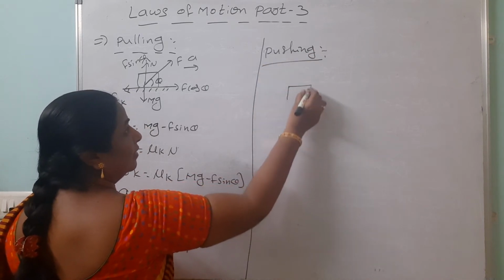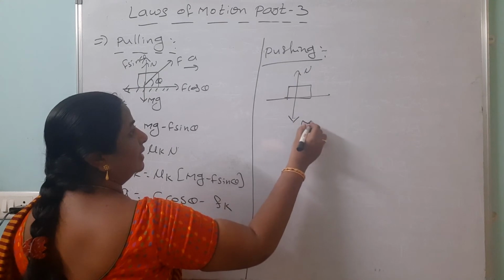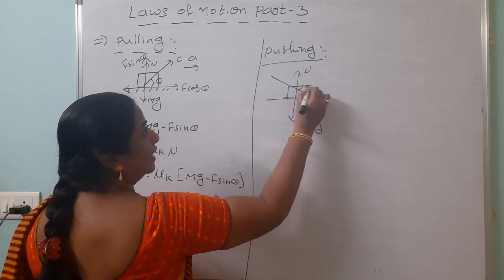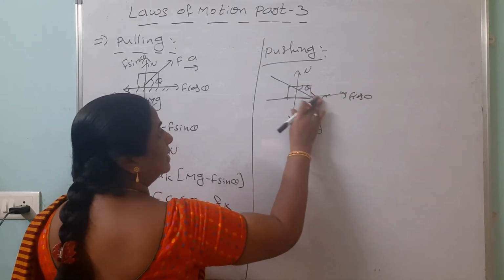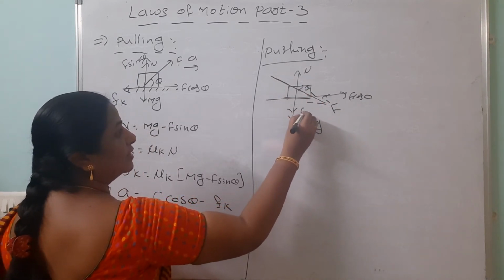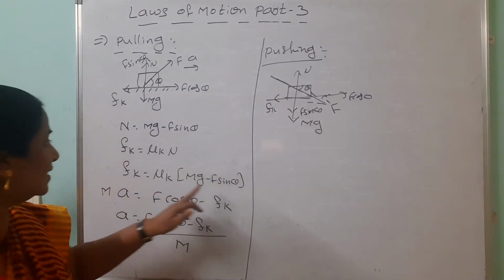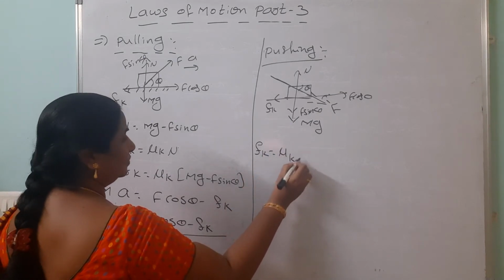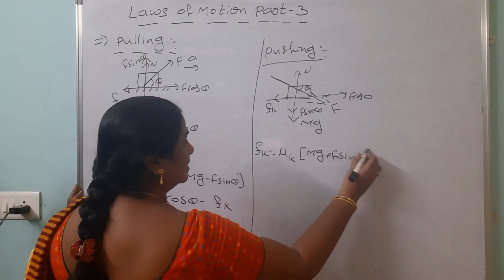Pushing means we can take one block. Same normal reaction is acting upwards. Weight is acting downwards. Pushing means, see, force is like this. It will make an angle theta, so this is F cos theta and downwards F sin theta. As usual, this is the friction. Here normal reaction in terms of plus we are getting Fk equals to mu k into mg plus F sin theta.